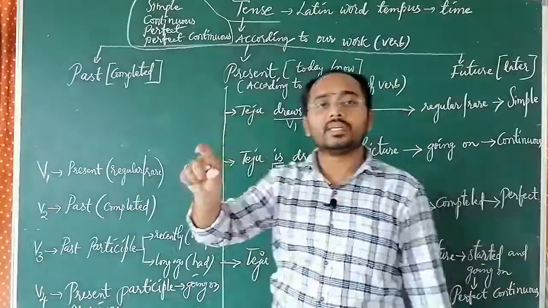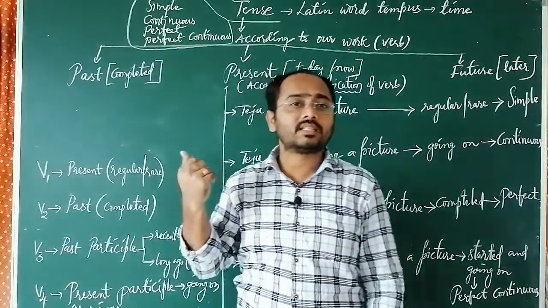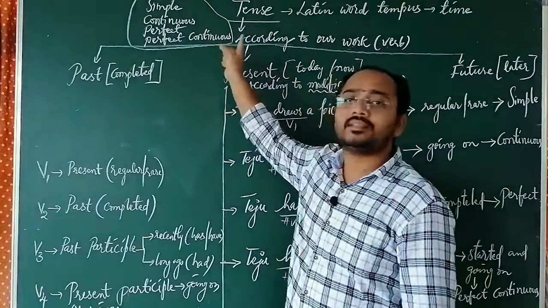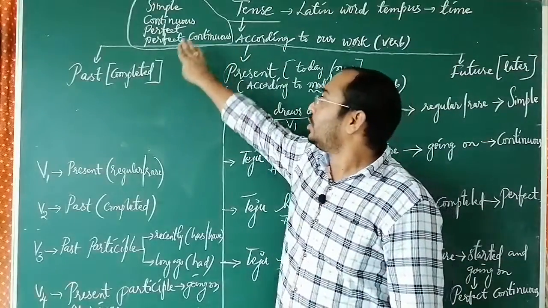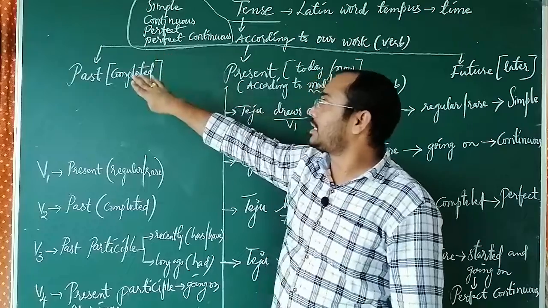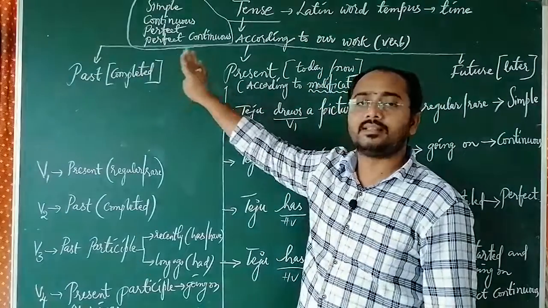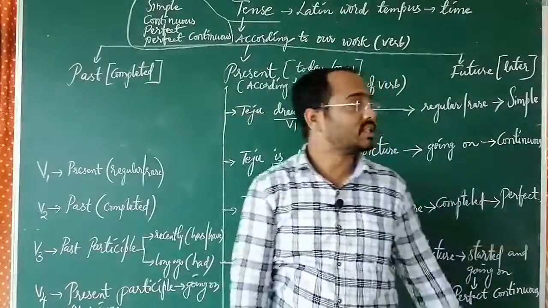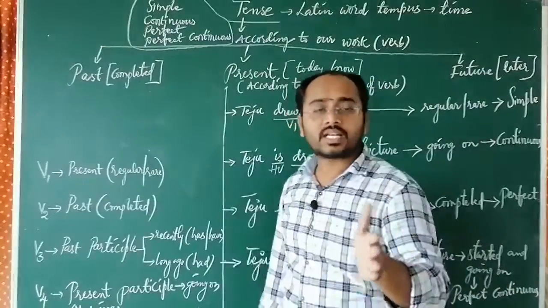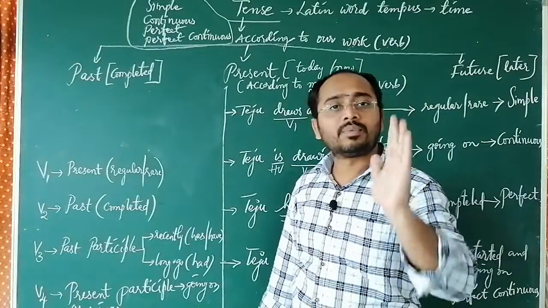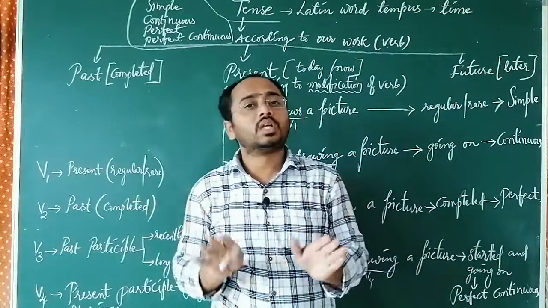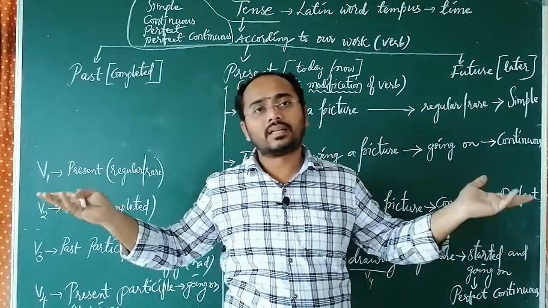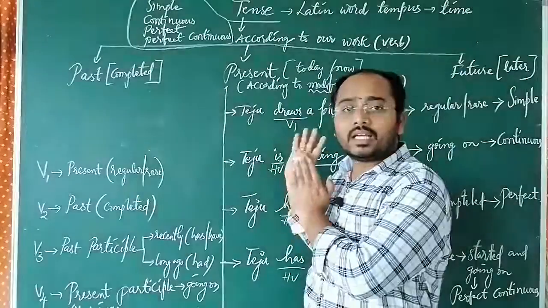So, once again: simple means regular or rare, continuous means going on, perfect means completed, perfect continuous means started and going on. So we have past simple, past continuous, past perfect, past perfect continuous; simple present, present continuous, present perfect, present perfect continuous; and simple future, future continuous, future perfect, future perfect continuous. In this way, according to the modification of the verb, we have 12 tenses in total. I hope this is very clear to all of you.